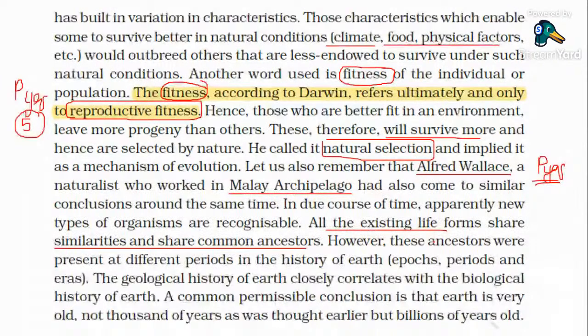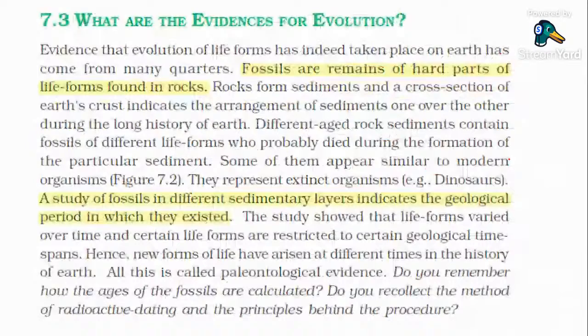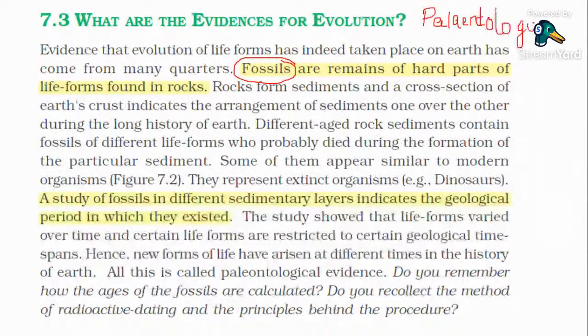Done. Yes. So similarly, Alfred Wallace, who was a naturalist, also worked in the Malay archipelago. He also came to a similar conclusion that all the existing life forms share similarities and share common ancestors. Paleontology. What is paleontology? Study of fossils. Okay, the study of fossils is paleontology.